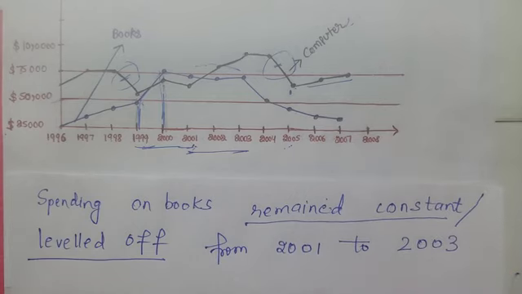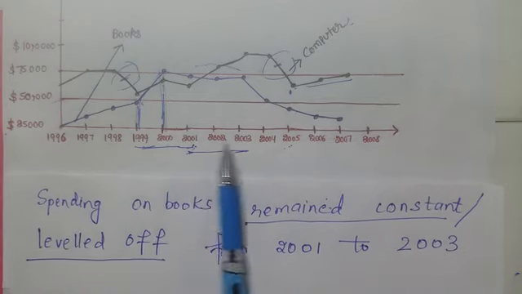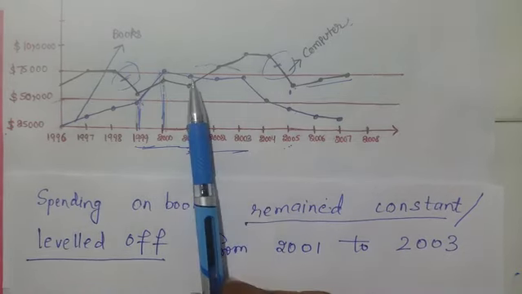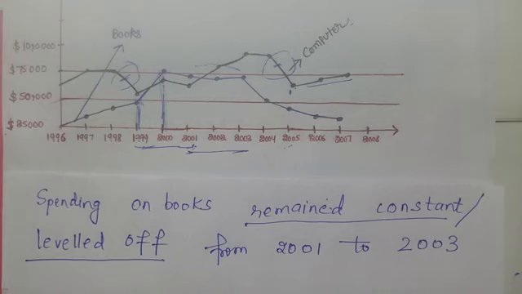Spending on books remained constant from 2001 to 2003. This to this, if I am not wrong. So here the equation is this one. So 4, I think so. 1, 2, 3, 4 we did here. So let's go to the next one.